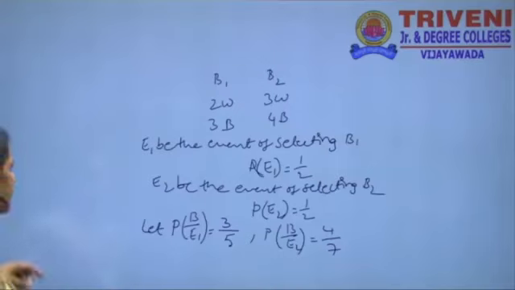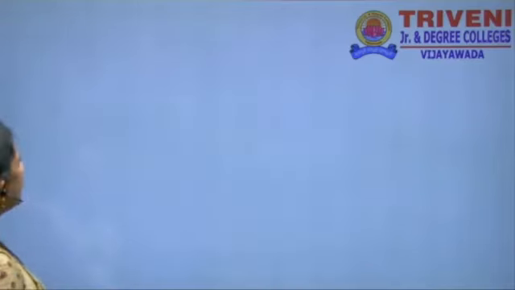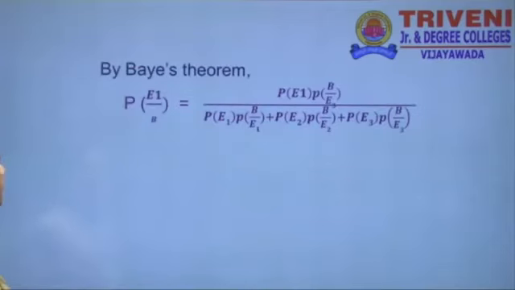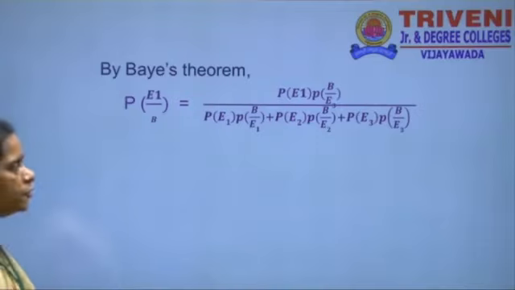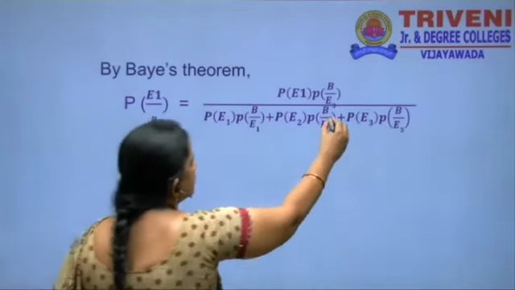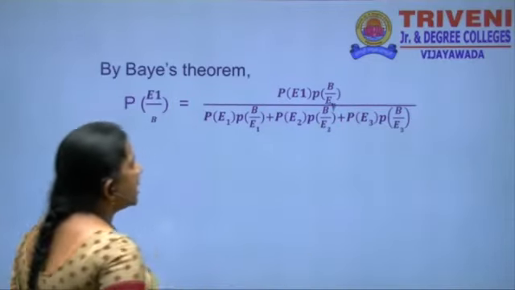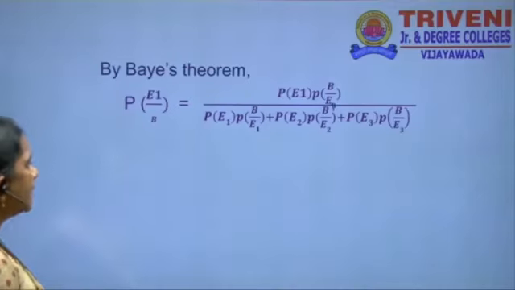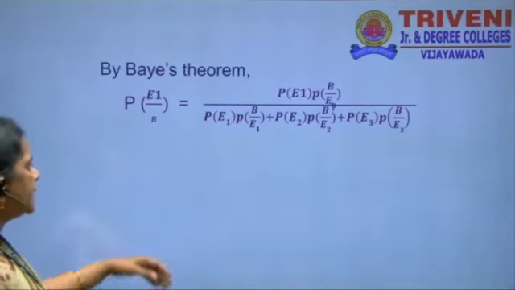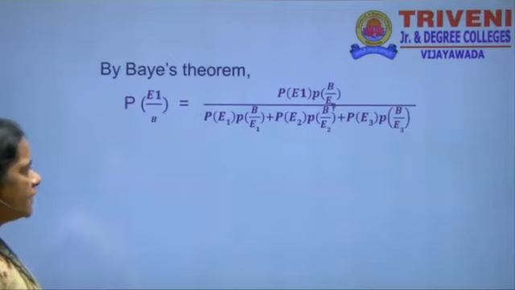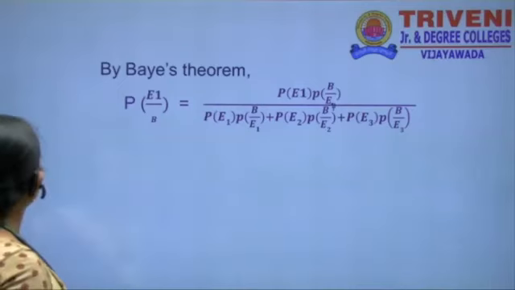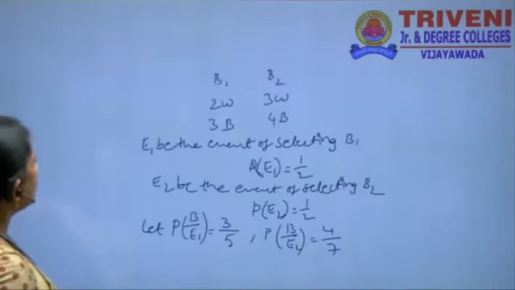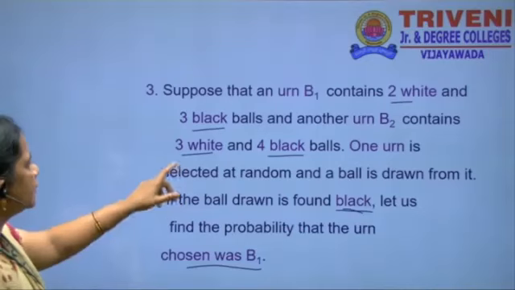Then substituting the values, using the Bayes theorem, P of E1 by B is equal to P of E1 into P of B by E1, divided by P of E1 into P of B by E1, plus P of E2 into P of B by E2, plus P of E3 into P of B by E3. But here in the problem we have only 2 bags.